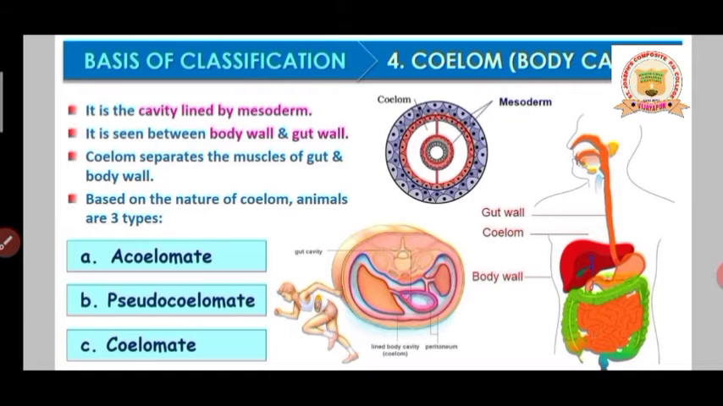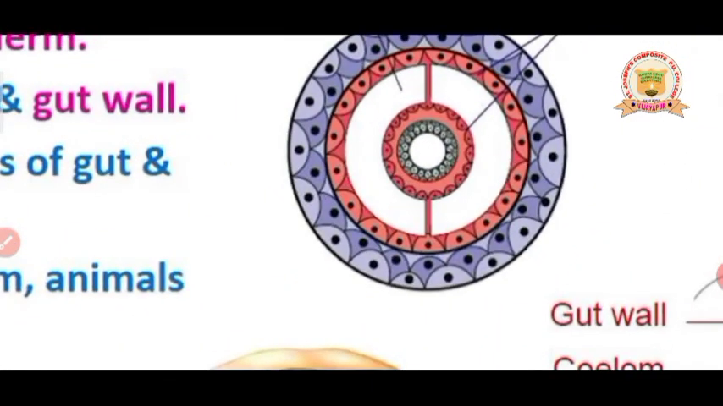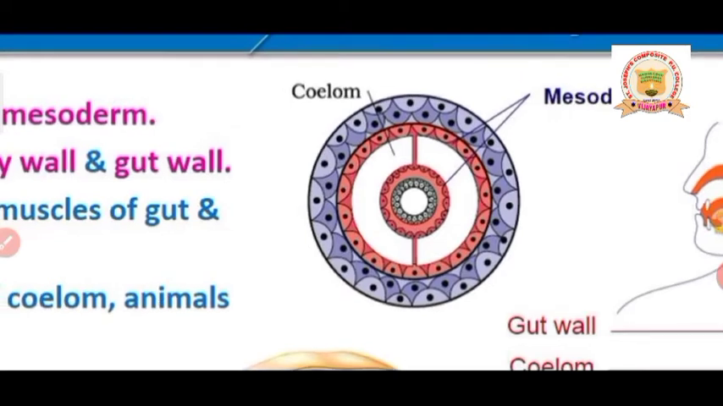What does it mean actually? How can we define it? Here you can say it is the cavity lined by mesoderm, students. Basically here you can observe the things. Here the blue color, what the cells you are going to see, it is called ectoderm, and here inside,